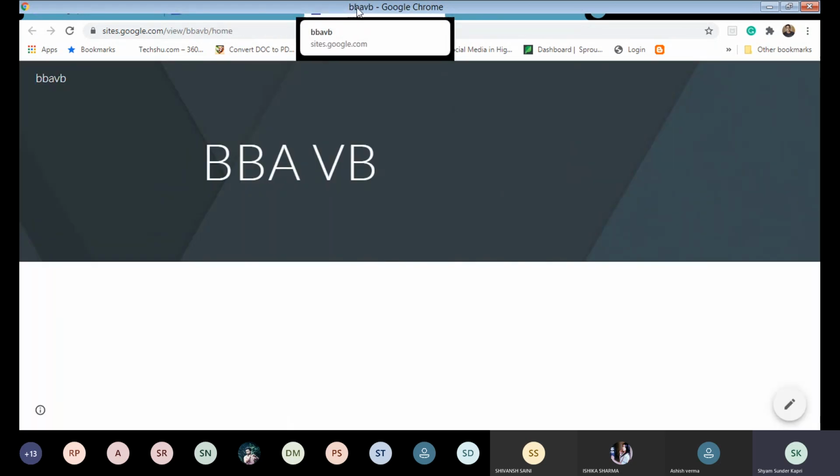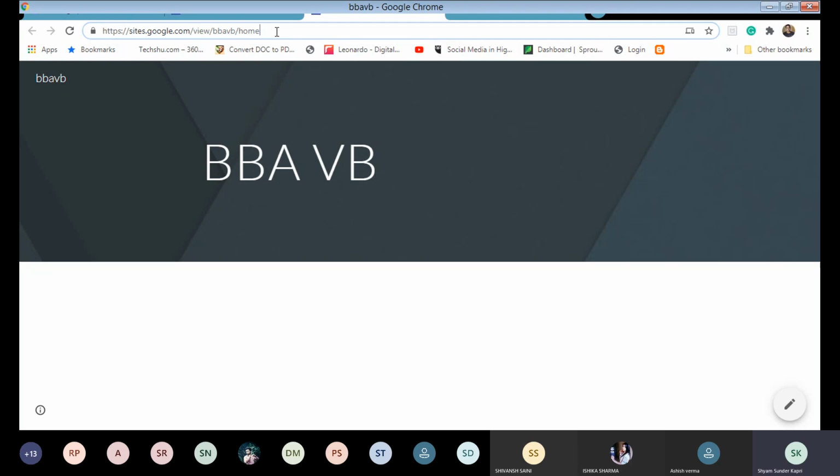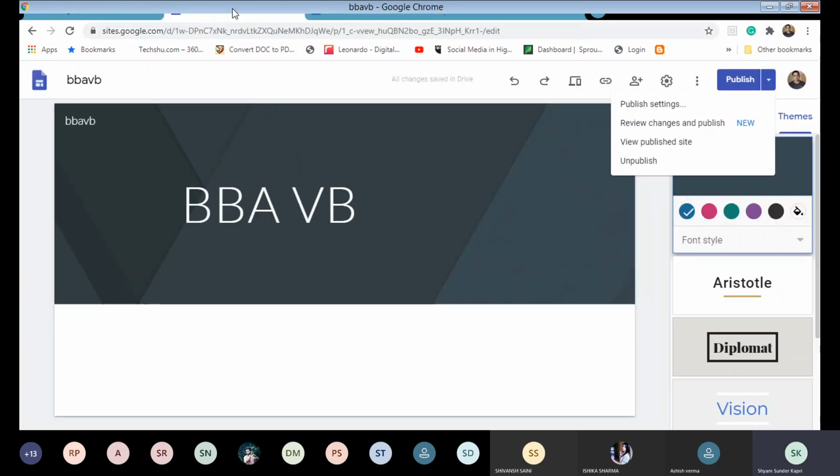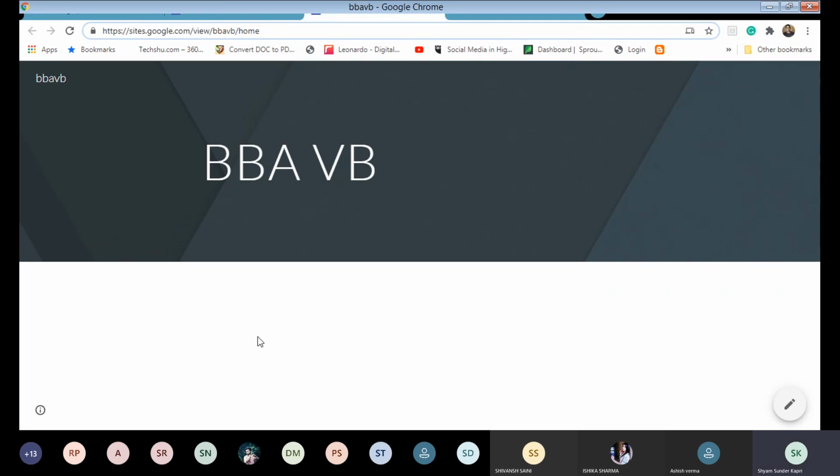It will be like this. This is the address basically. Your address will be sites.google.com/view, within the view folder, sites.google.com/view/BBA5B. This is basically your address, right? We can start creation.